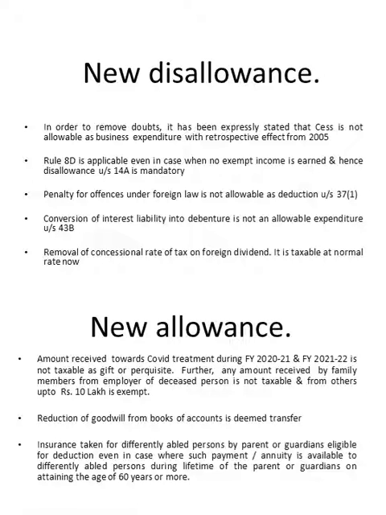And insurance taken on differently abled persons by parent or guardian is eligible for deductions under section 80D, even in the case where such payment is available to differently abled persons during the lifetime of the parent or guardian, on attaining the age of 60 years or more. So this is the amendment made under section 80DDB. Now insurance is also covered under that.